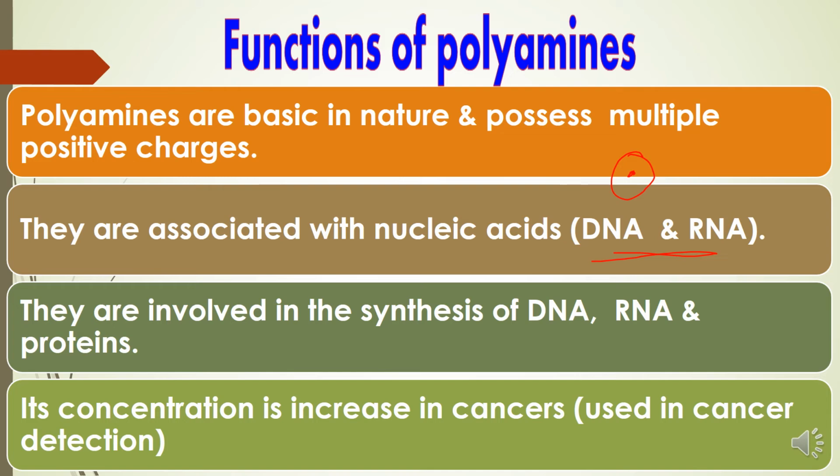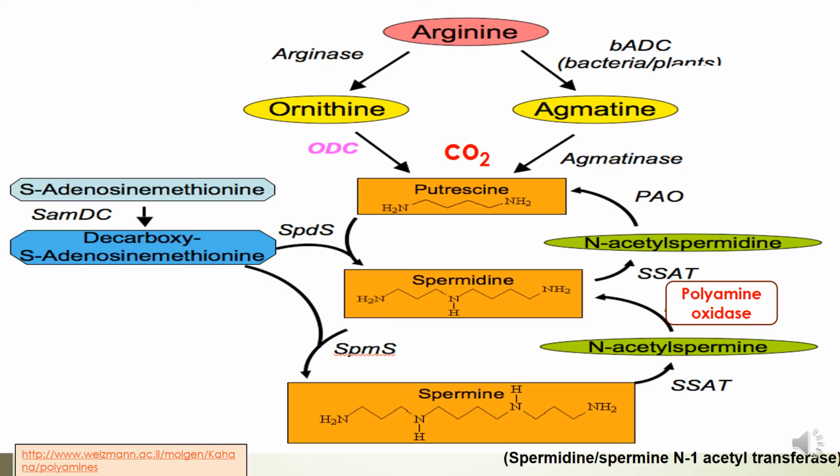Polyamines are basic in nature and possess multiple positive charges. They are associated with nucleic acids, DNA and RNA. They are involved in the synthesis of DNA, RNA and protein. Their concentration is increased in cancers, so they are used as a biomarker in cancer detection. Here this is arginine, which can convert into ornithine or agmatine,